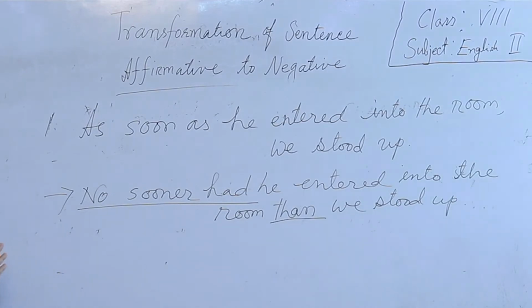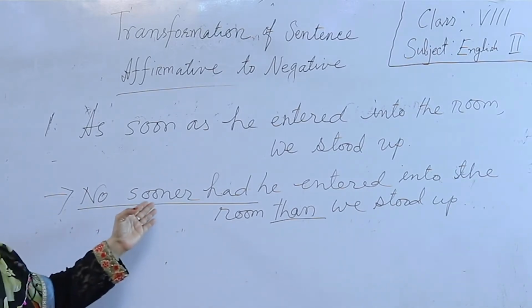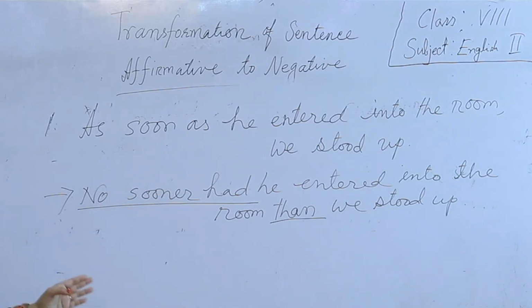So, look at the example, as soon as he entered into the room, comma, we stood up. We use no sooner had he entered into the room than we stood up.